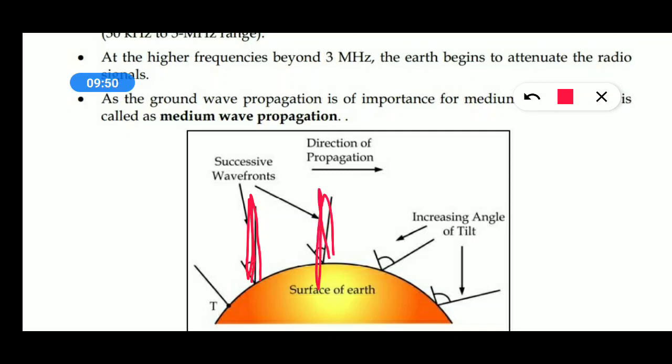That is what polarization is. So when the electric field is vertical, there is no chance of short circuiting with respect to earth. Hence, the EM waves slowly slide over the surface of the earth.